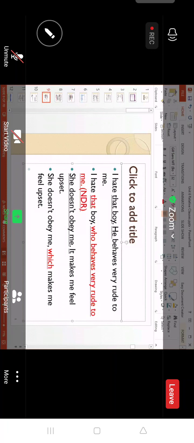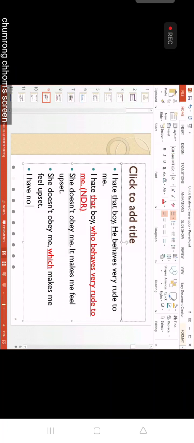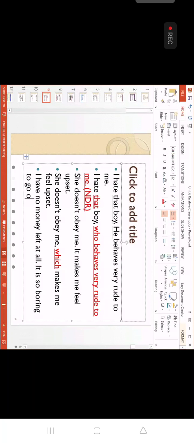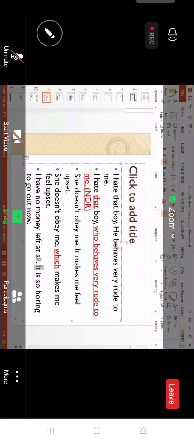Another one. I have no money left at all. It is so boring to go out now. Okay, example here. I have no money. It here refers to what? I have no money left at all. Yeah, not money, right?